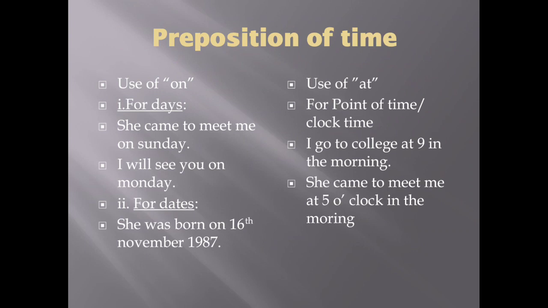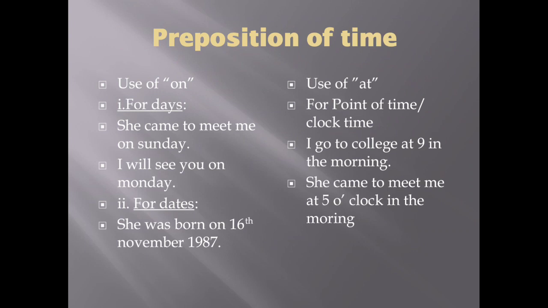Again, we shall come now to the use of at, as a preposition of time. We use at for a point of time or clock time. For instance, I go to college at 9 in the morning. Here 9 is indicated through the clock. We are mentioning a clock time. That is why we are using the preposition at.